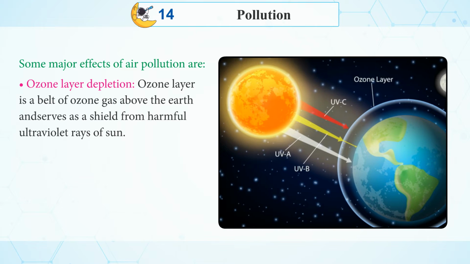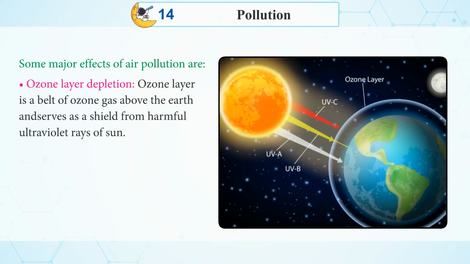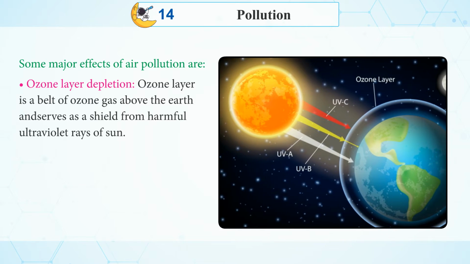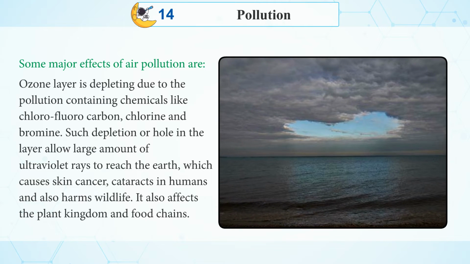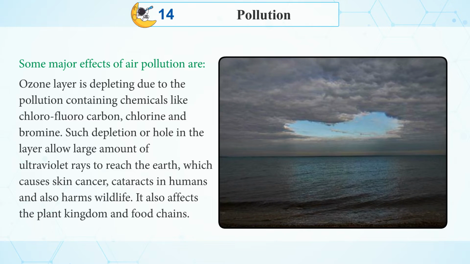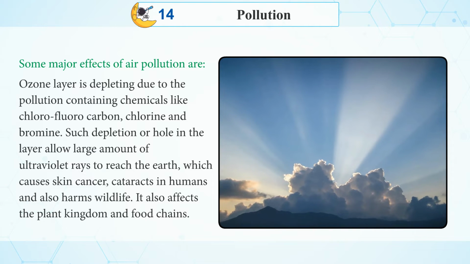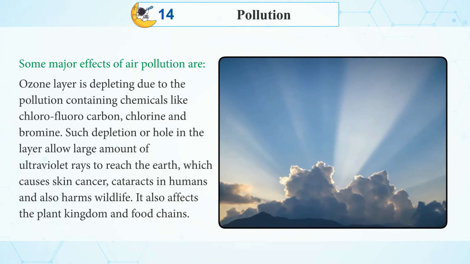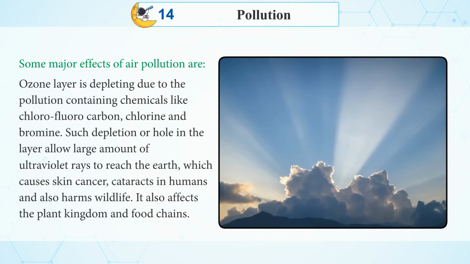This high temperature melts the polar ice caps and glaciers as well as warms the oceans and raises the sea level. Ozone layer depletion. Ozone layer is a belt of ozone gas above the Earth and serves as a shield from harmful ultraviolet rays of the sun. Ozone layer is depleting due to the pollution containing chemicals like chlorofluorocarbon, chlorine and bromine. Such depletion or hole in the layer allows a large number of ultraviolet rays to reach the Earth, which causes skin cancer, cataracts in humans and also harms wildlife. It also affects the plant kingdom and food chains.